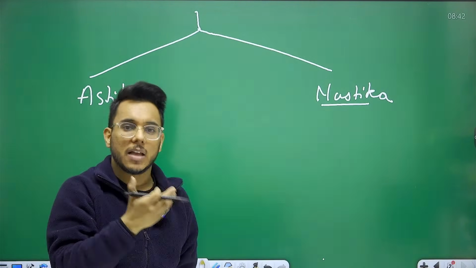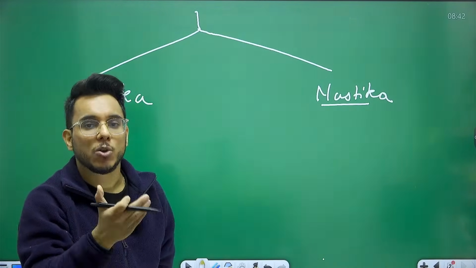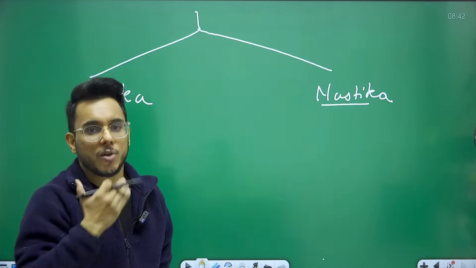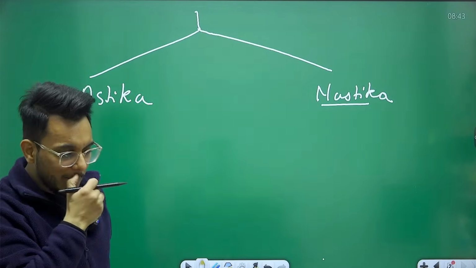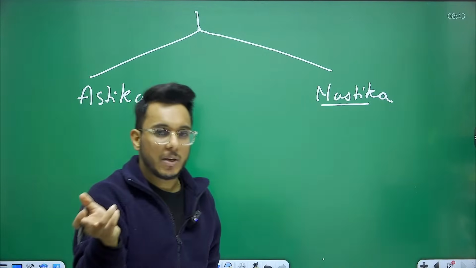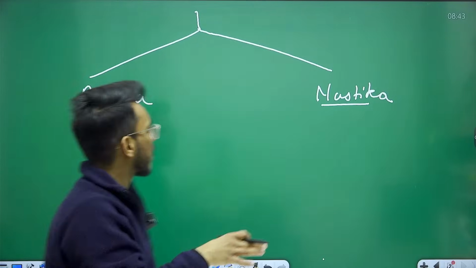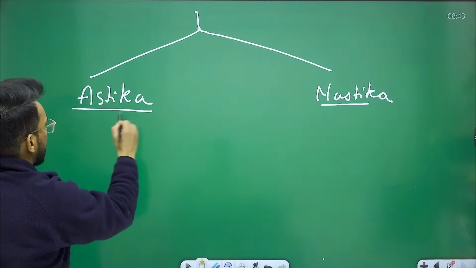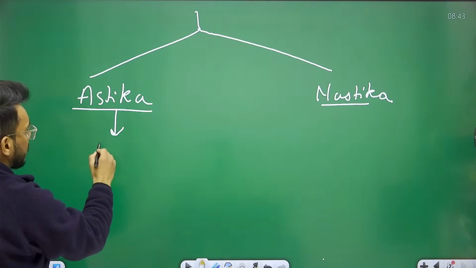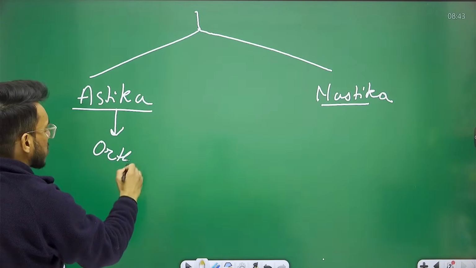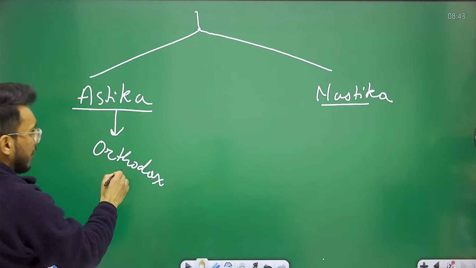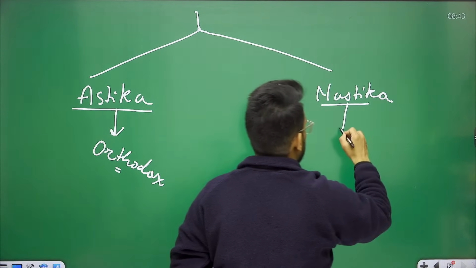They deal with accepting or denying the authority of the Vedas. When we talk about belief in God or not, the words are theist and atheist. Astik means orthodox schools of philosophy, and Nastik means heterodox schools of philosophy.